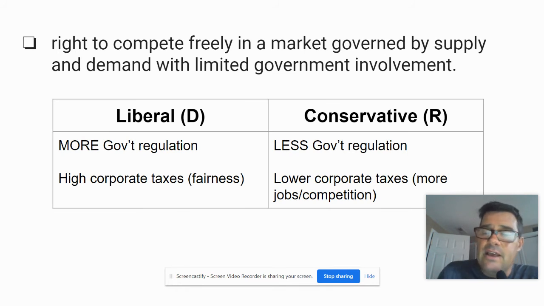All right, on the conservative side, there's a belief in less regulation, let people be free, and competition results in good things. Competition results in lots of choice of cereal and cell phones and cars, and let people choose what they want, and that might make someone a billionaire. I mean, that may happen because someone came up with an idea everybody wants, but that's just the way it happens. And then for conservatives, in order to let this competition happen so you have all kinds of products to choose from, lower corporate taxes is going to lead to more jobs and more competition, and that's a good thing.